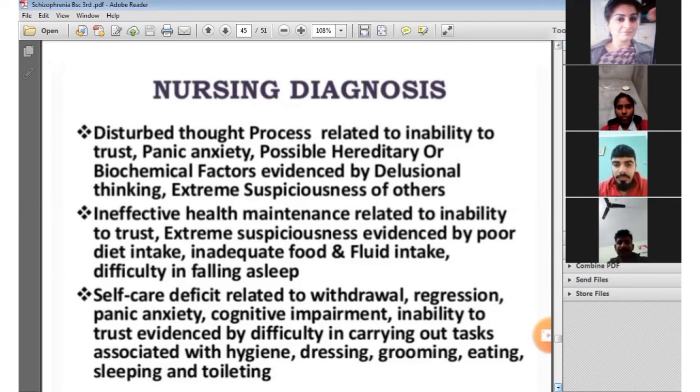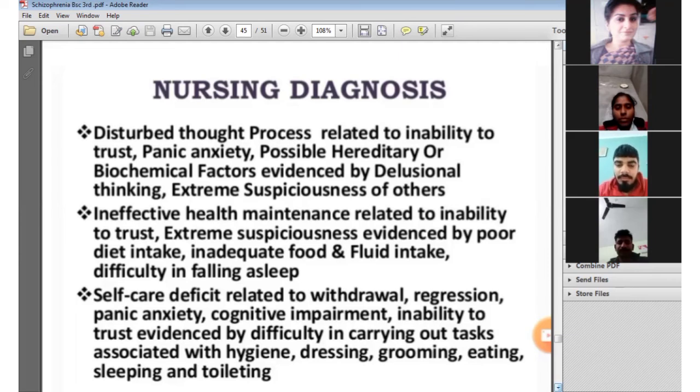The second diagnosis of schizophrenia is ineffective health maintenance related to inability to trust and extreme suspiciousness, evidenced by poor diet intake, inadequate food and fluid intake, and difficulty in falling asleep. So the second one is ineffective health maintenance.